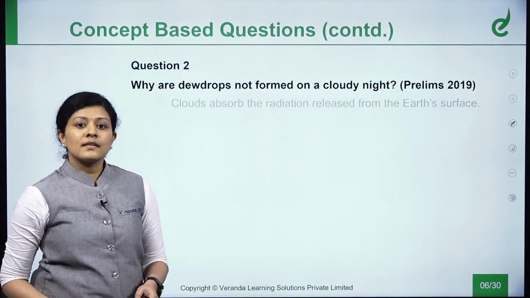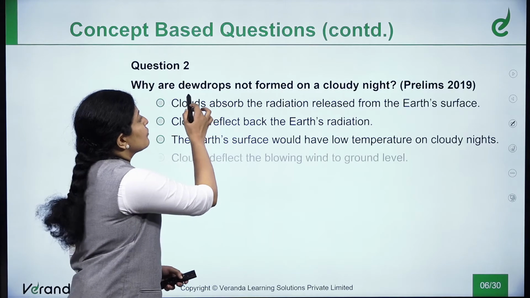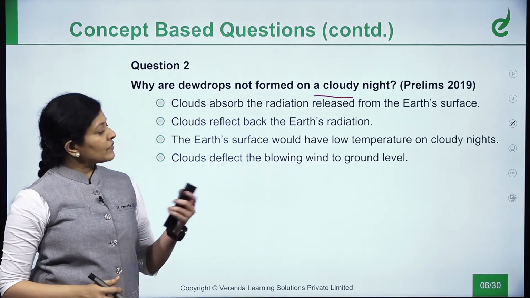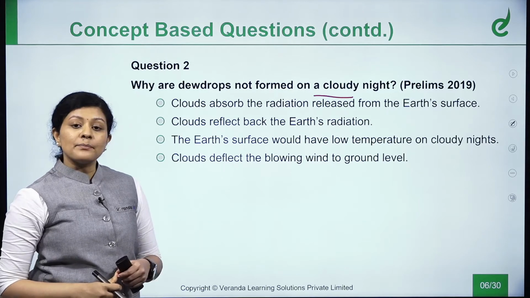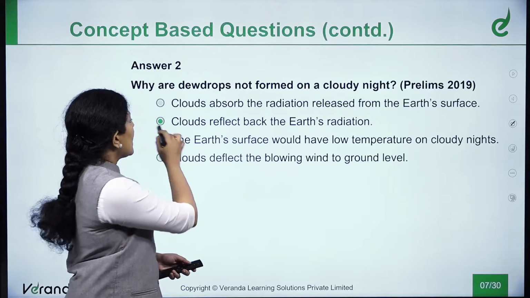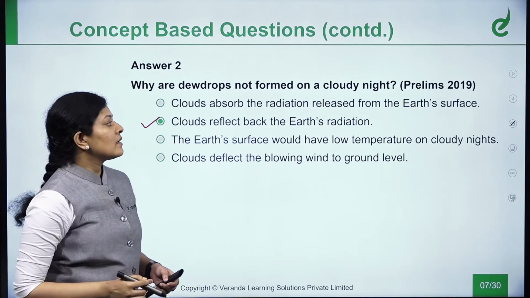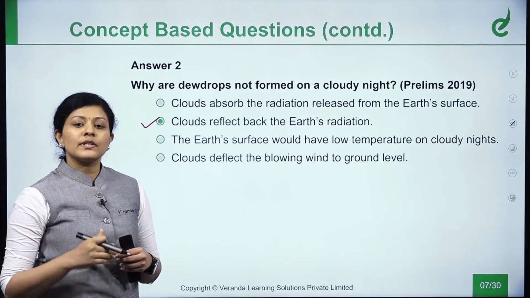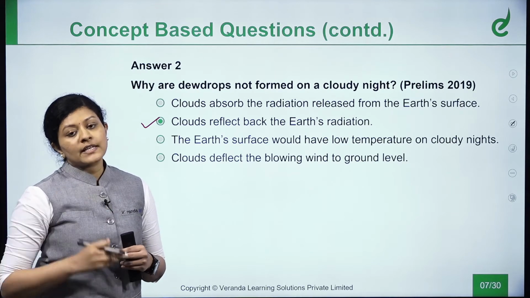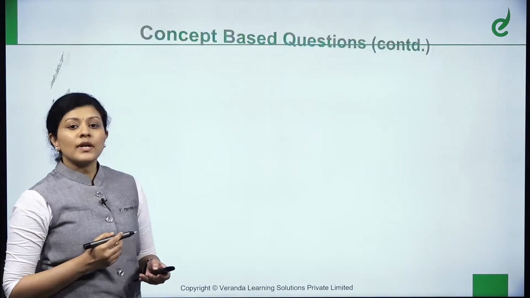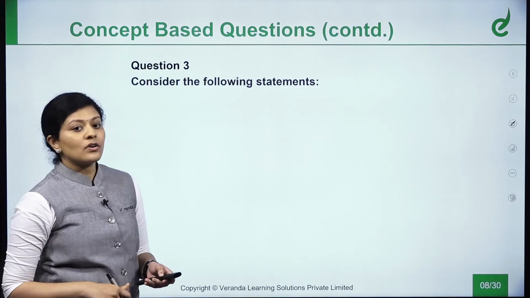Next question is, why are dew drops not formed on a cloudy night? This is one of the technical questions regarding temperature inversion. So you could see the answer as clouds reflect back the Earth's radiation. That's why there is no dew drop during a cloudy night. Otherwise, during the temperature inversion, long nights, especially winter nights, will result in the formation of dew drops. So this is one other set of questions with regard to the concept based.